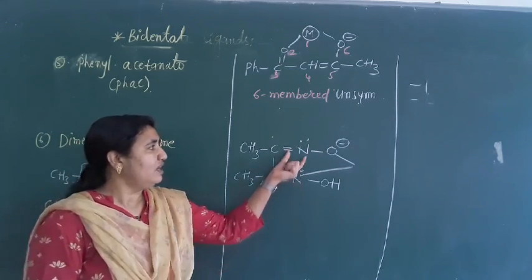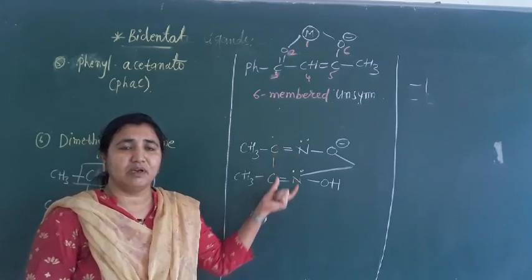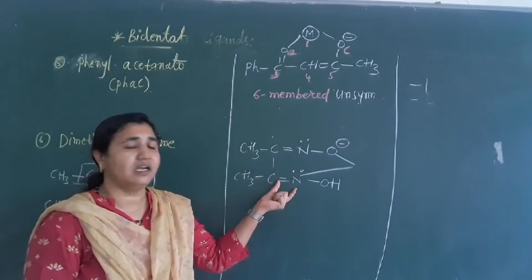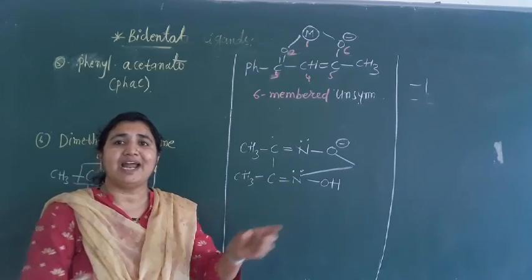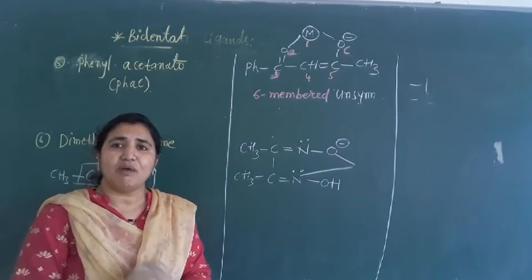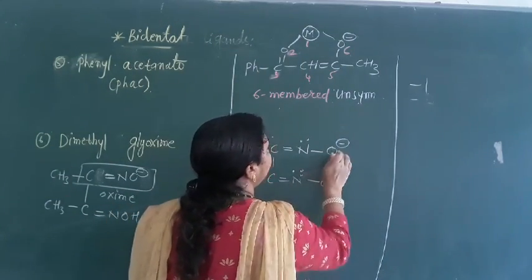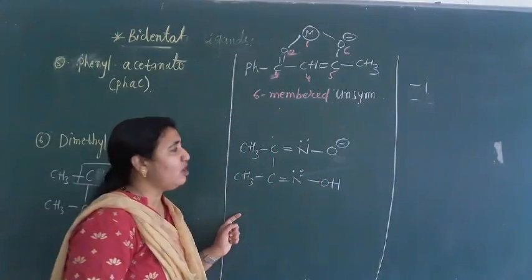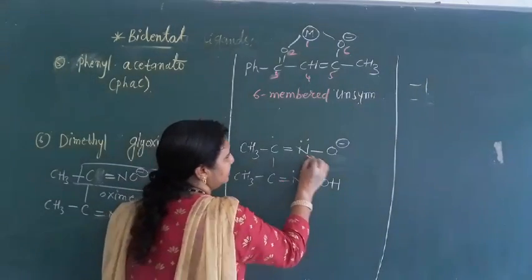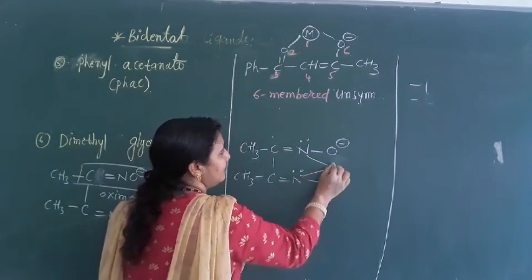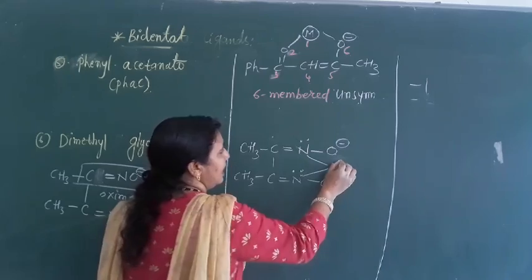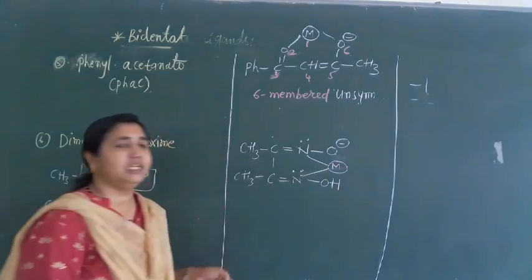Okay, so if we have 2 dimethyl oxime ligands, they can form hydrogen bonding, and when they form hydrogen bonding, then this minus charge is not free. This minus charge will not be free here. In that case, this nitrogen and this nitrogen will donate an electron and form a coordinate bond here.